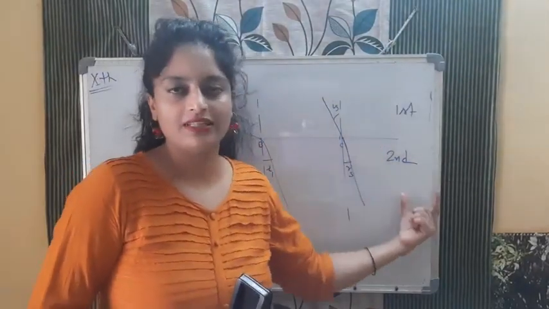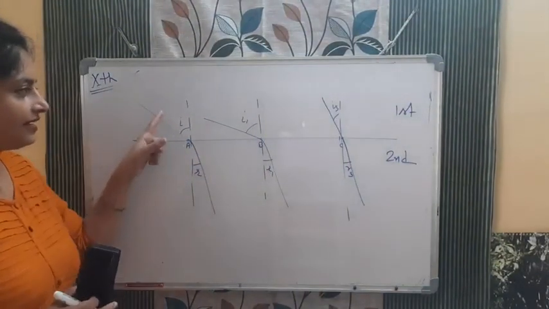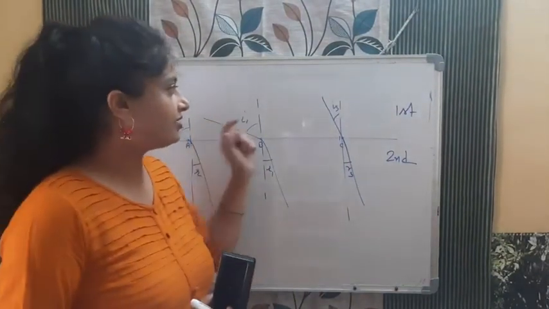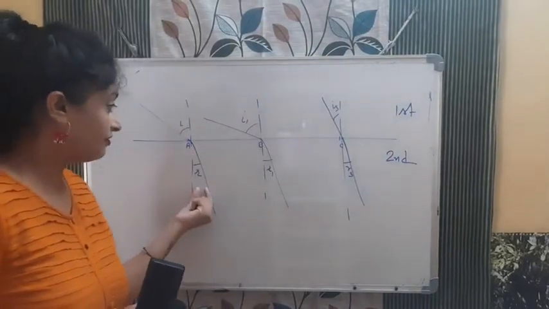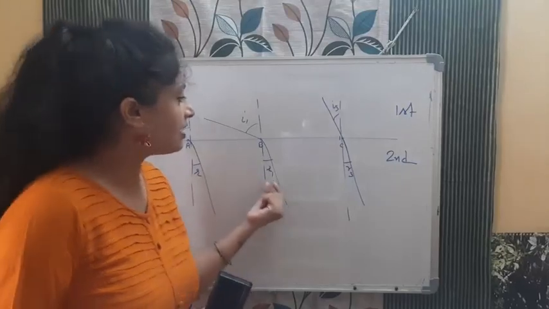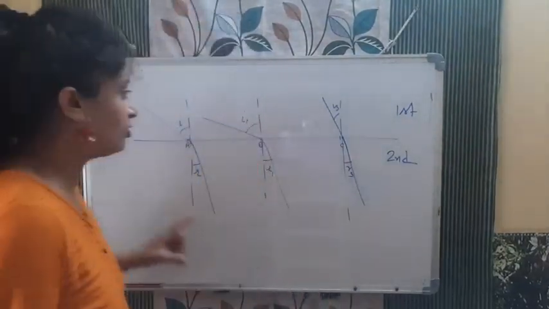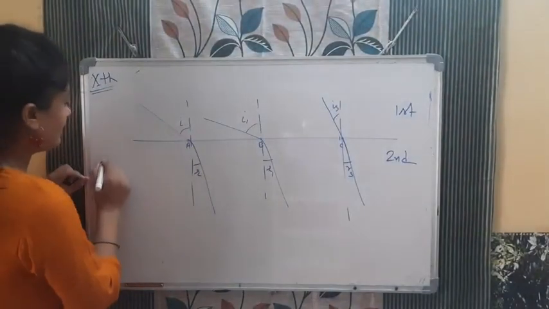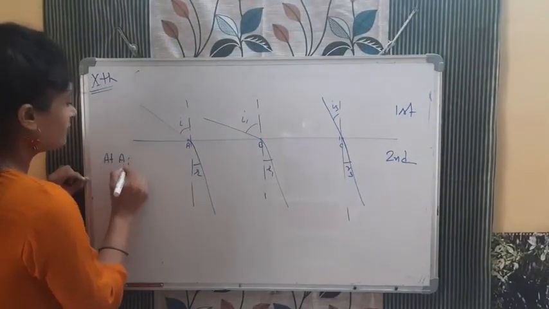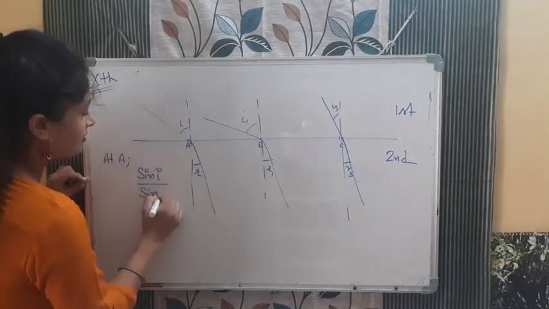Now see, there are 3 points A, B, C. This is the first medium, this is the second medium. At different points of incidence, there are different angles. Incident angle i is here, i1 is here, i3 is here. For refraction the angles are r, r1, r3. There are different angles. So according to Snell's law, at A, sin i by sin r.